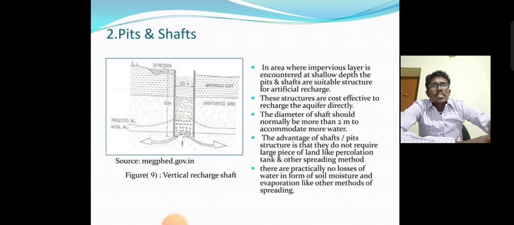Next, pit and shaft method. In areas where the impervious layer is encountered at shallow depth, pits and shafts are suitable structures for artificial recharge. These structures are cost effective, and the recharge is achieved directly. The diameter of the shafts is only around 2 meters. The advantage of shafts and pits is that they do not require any large piece of land like percolation tanks and other spreading methods. There is practically no loss of water in the form of soil moisture or evaporation, unlike other methods of spreading.